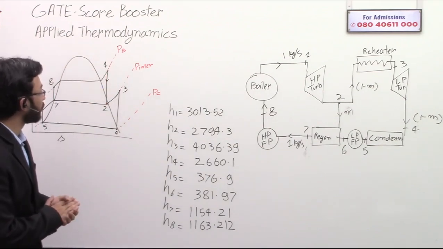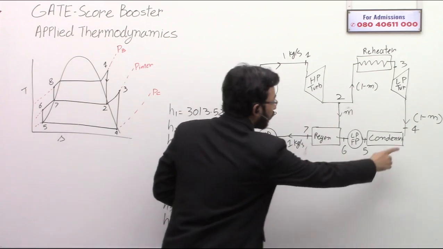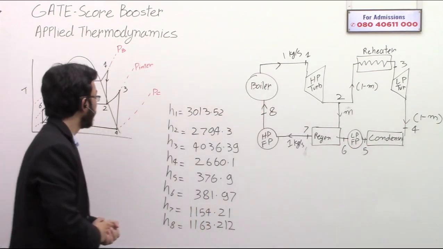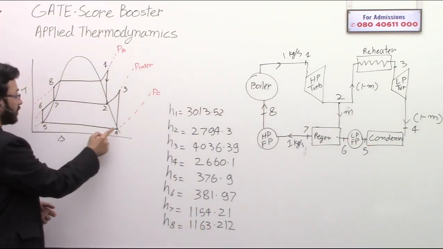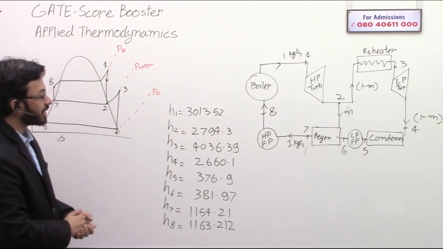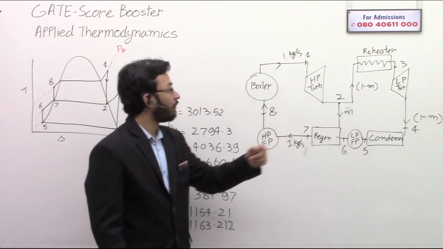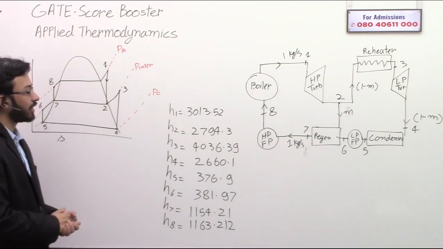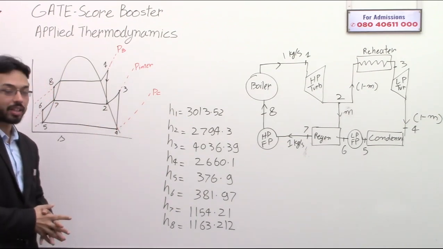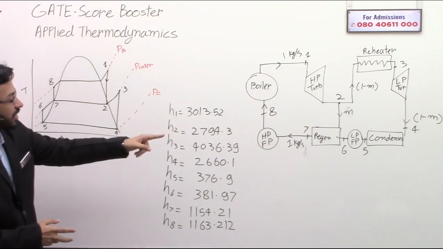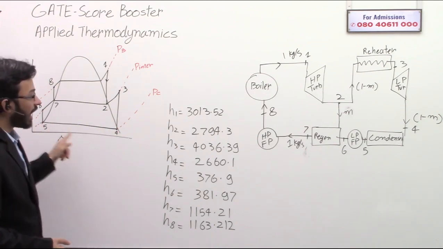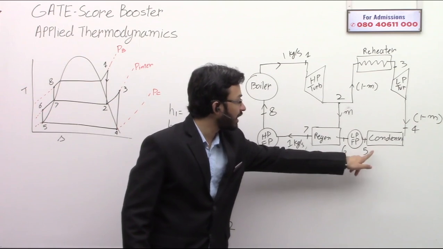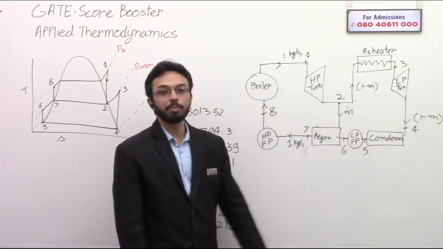Okay. Now the next point. From 4 to 5 is the condensation. This is occurring in the condenser. 4 is the outlet of the low pressure turbine and the inlet of the condenser. Similarly, 5 is the outlet of the condenser and the inlet of the low pressure feed pump.